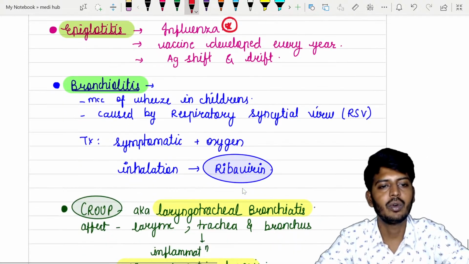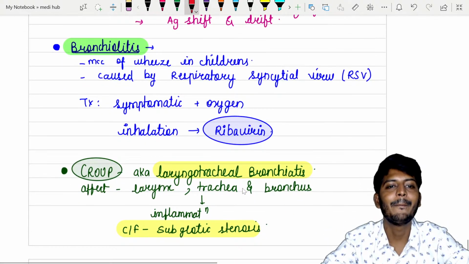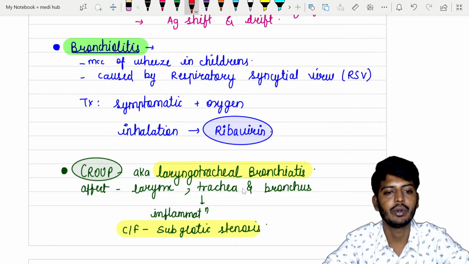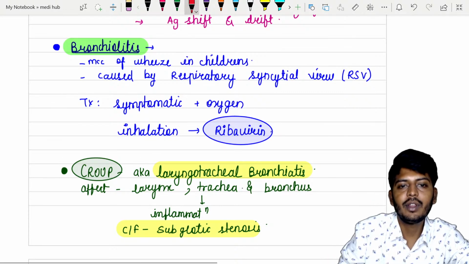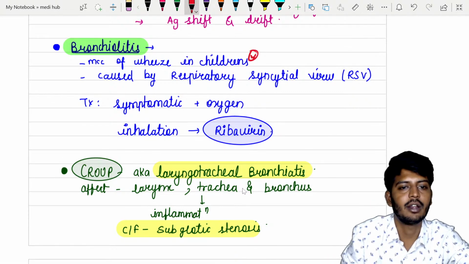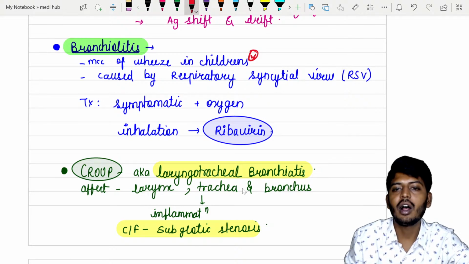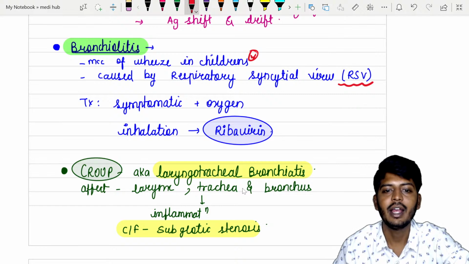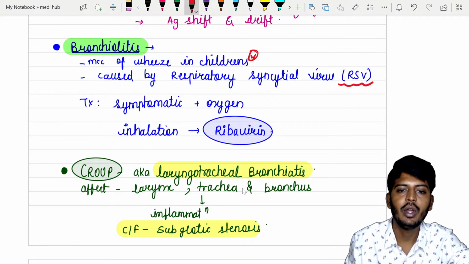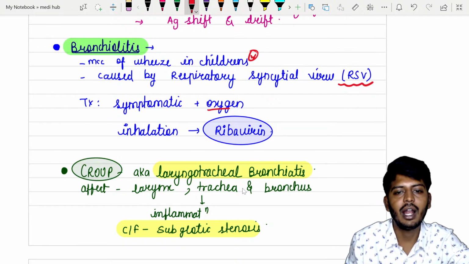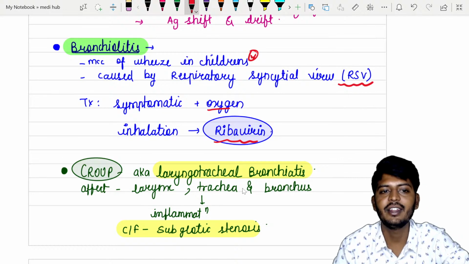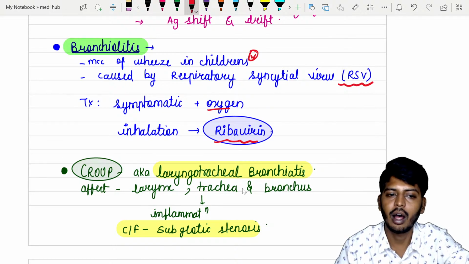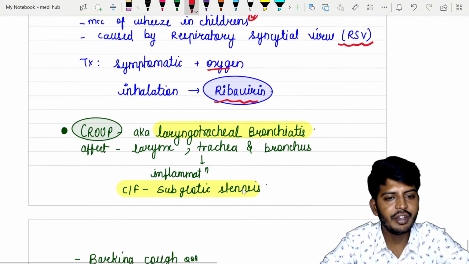Then let's go to the next one, bronchiolitis. Not bronchitis, bronchiolitis. Bronchiolitis is one of the common causes of wheezing in children. It is caused by which virus? RSV, respiratory syncytial virus. What treatment are we going to give? Symptomatic treatment, oxygen and ribavirin inhalation. A drug is there, ribavirin. So bronchiolitis is most commonly caused by RSV. Okay, let's move ahead.